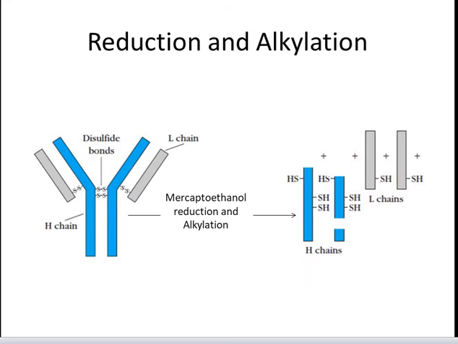A key observation in deducing the multi-chain structure of IgG was made when the molecule was subjected to mercaptoethanol reduction and alkylation, a chemical treatment that irreversibly cleaves disulfide bonds. If the sample is chromatographed on a column that separates molecules by size following cleavage of disulfide bonds, it is clear that IgG is in fact composed of subunits. Each immunoglobulin G molecule contains 2 50 kilodalton polypeptide chains designated heavy chains or H chains, and 2 25 kilodalton chains designated light chains or L chains.